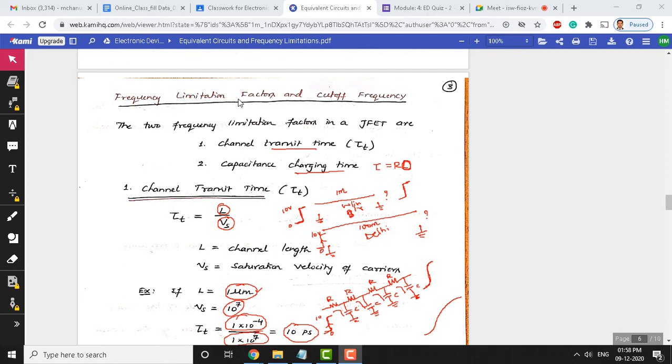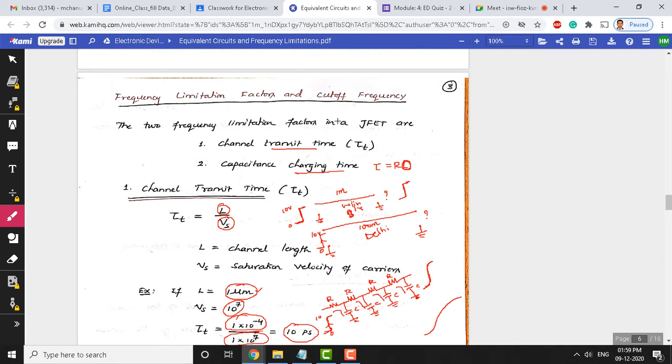Okay, let's get started. In the last class, I hope, we covered frequency limitation factors and cutoff frequency partly. We have not completed this, it seems. Let me start with this topic again: the frequency limitation factors and cutoff frequency.